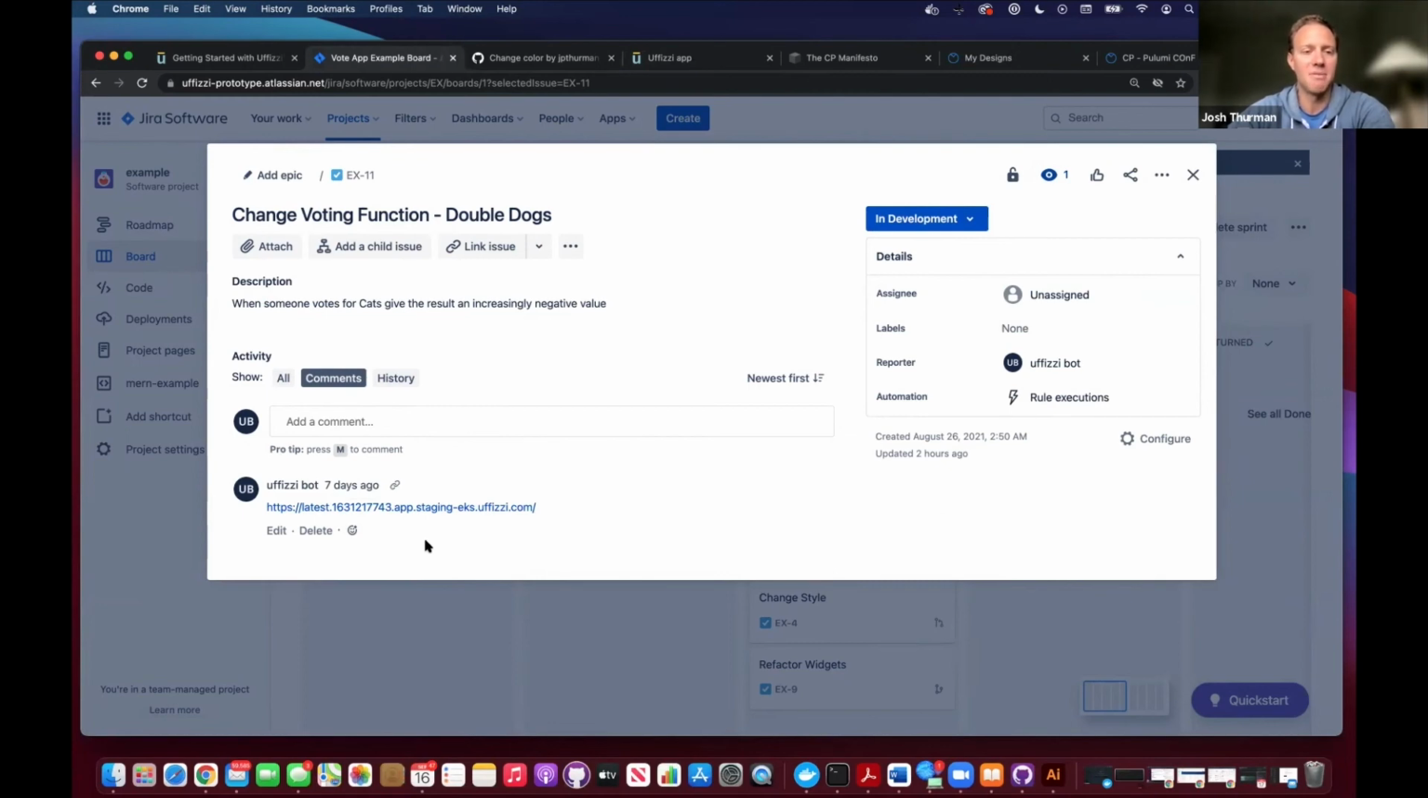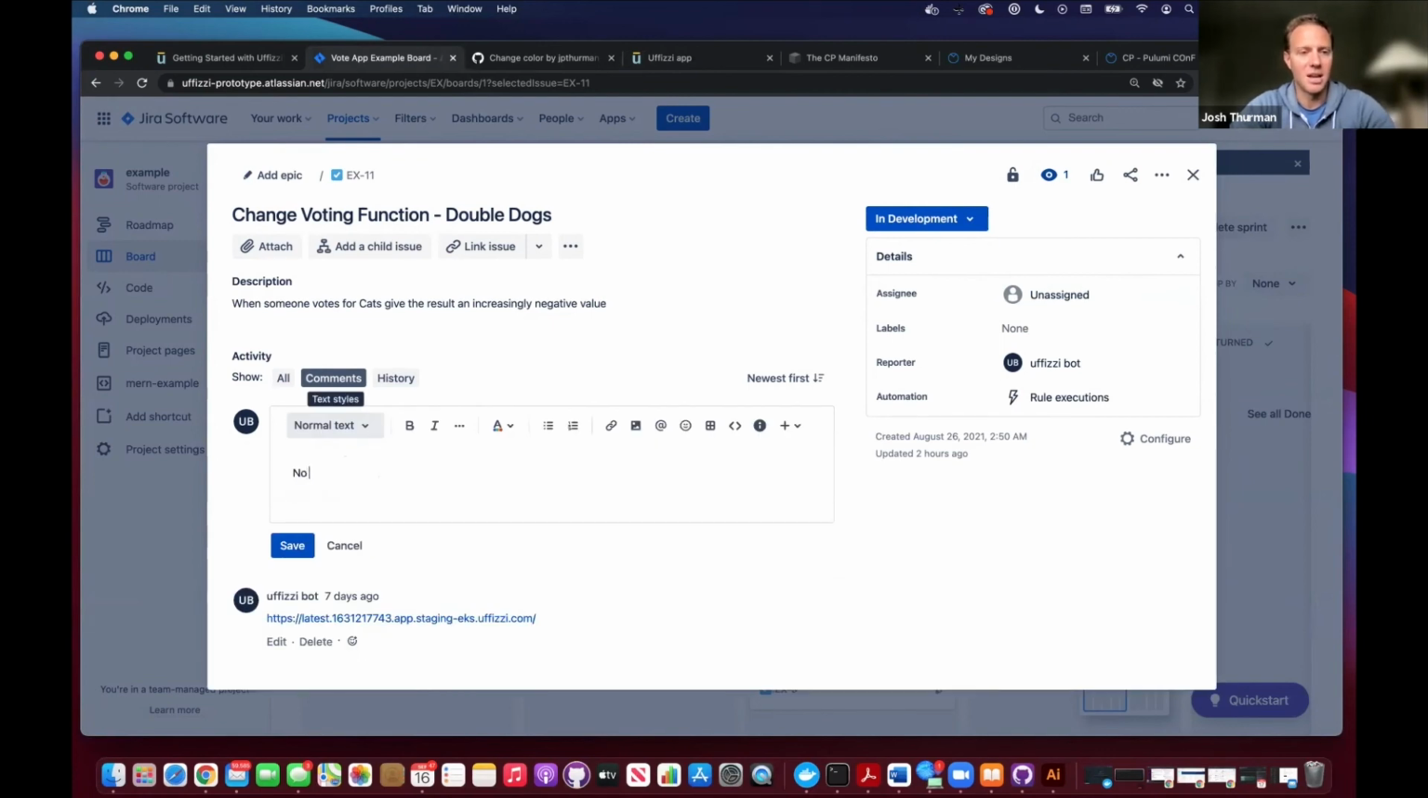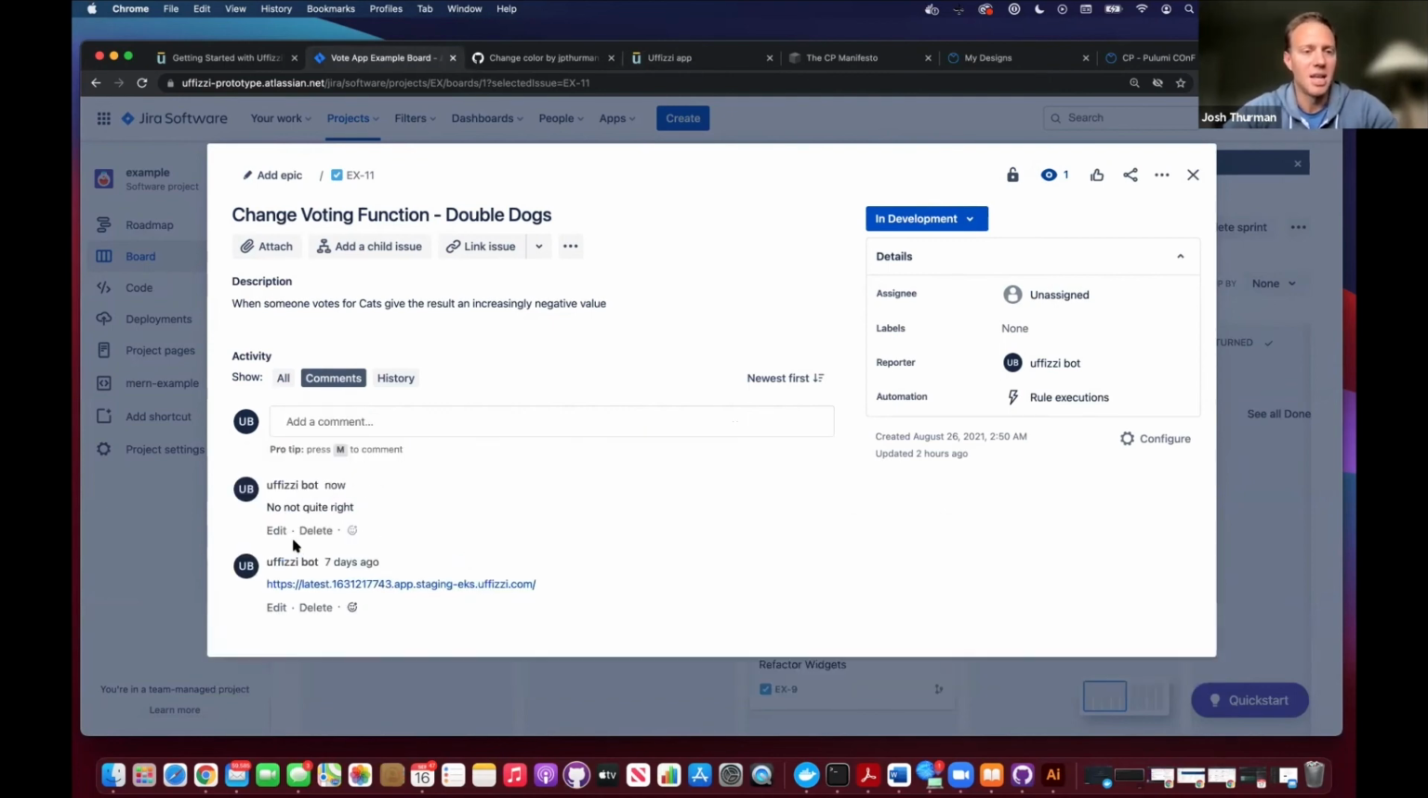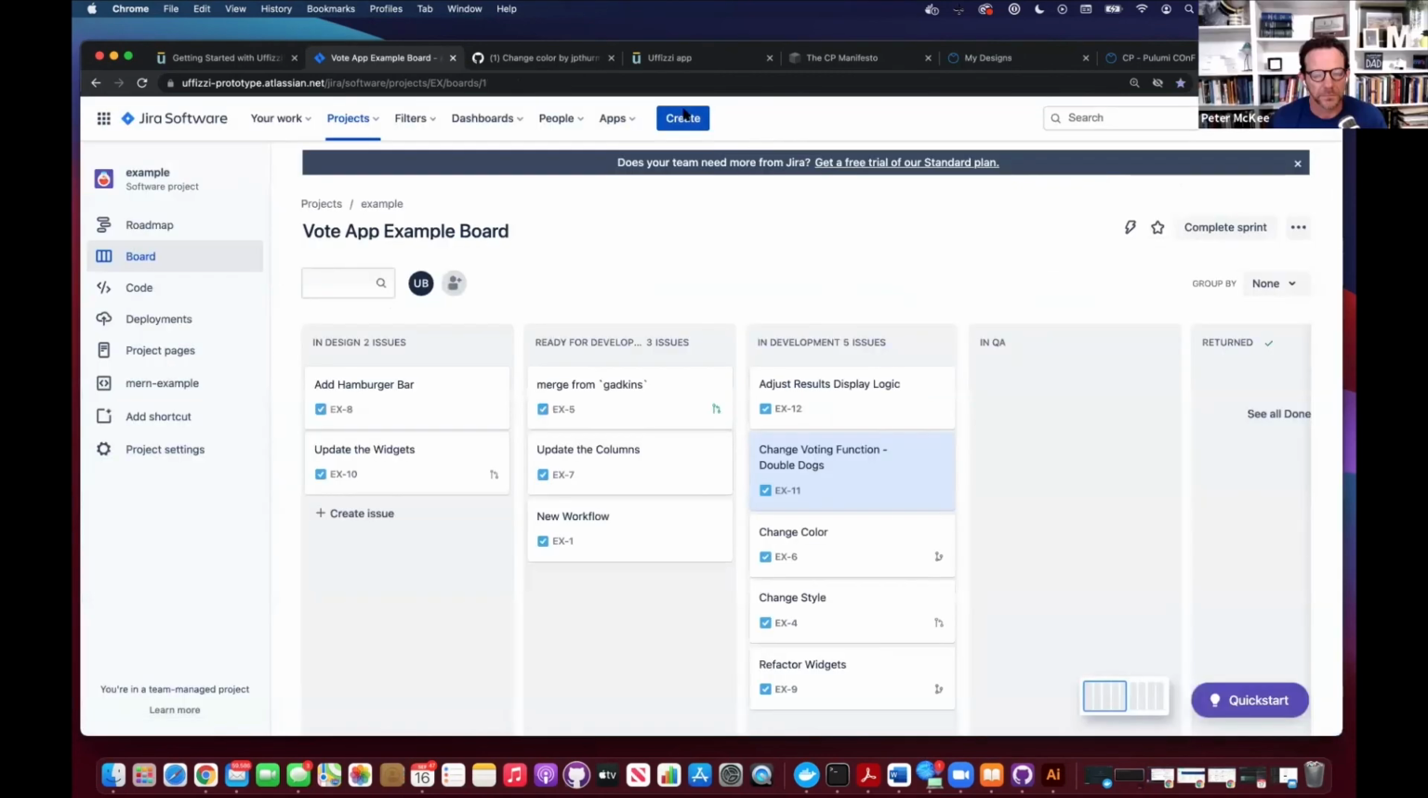If they need to make any comments, they can say, "No, not quite right." Of course, that's going to go to the developer working on it. And they're going to go back through the loop and try to make the changes until the approver has indicated that it does meet the requirements.